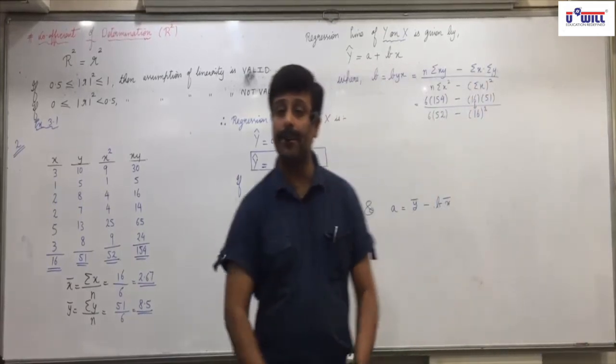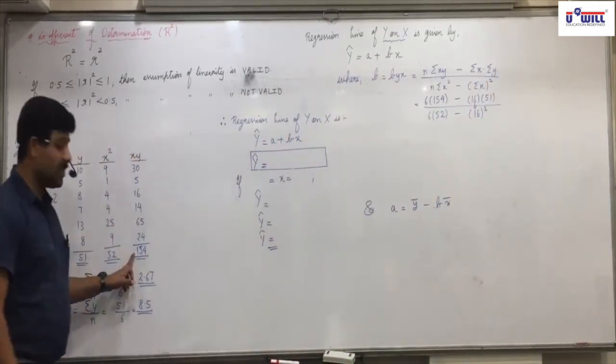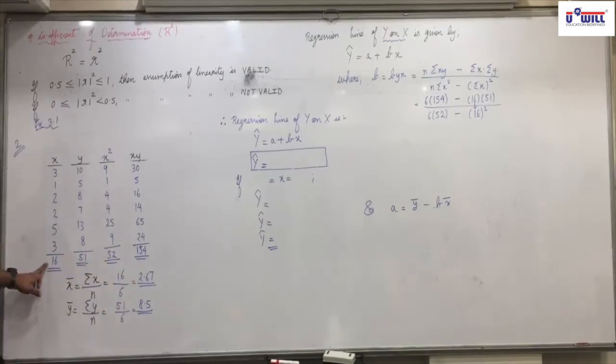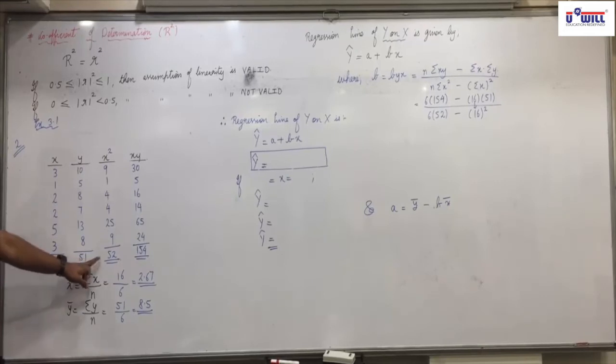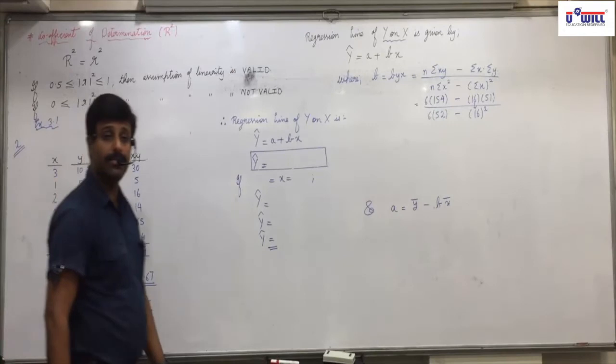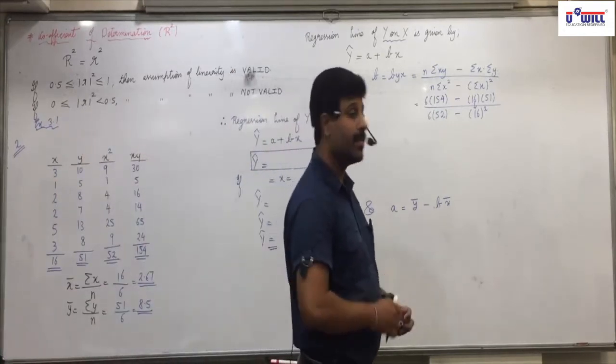Is everyone clear with it? n is 6, sigma xy is 154, minus sigma x 16 into sigma y 51, upon n, 6 again, into sigma x square 52, minus sigma x 16 whole square. Any confusion? Are there further?